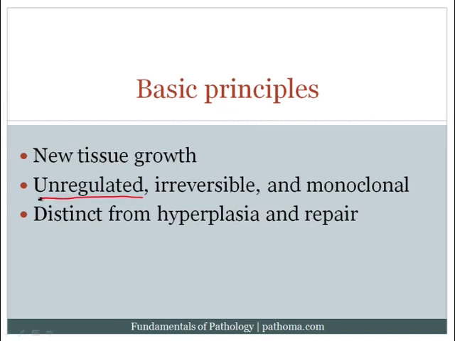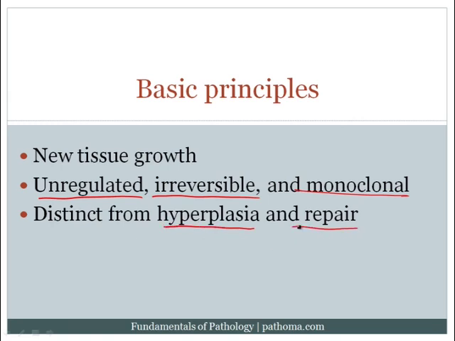unregulated, irreversible, and monoclonal. Now, these three features are important because it's these three features, the fact that the growth is unregulated, that it's irreversible, and that it's monoclonal, that help to distinguish neoplasia from hyperplasia or repair.